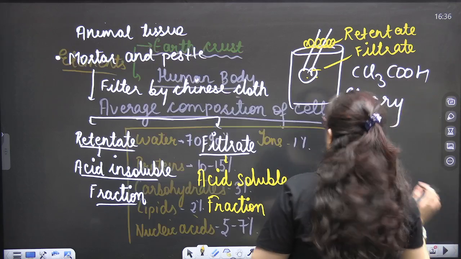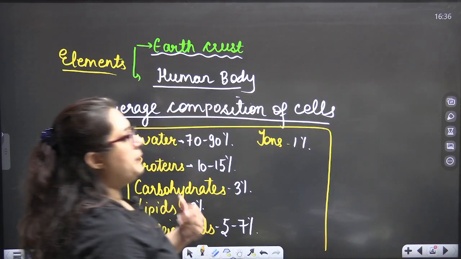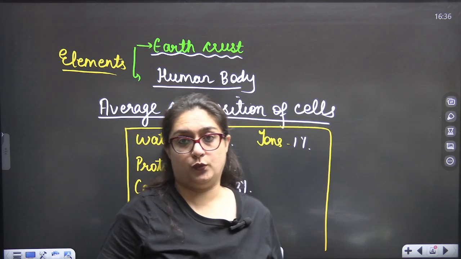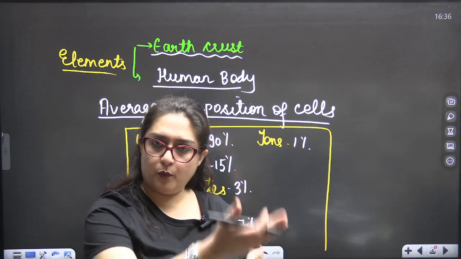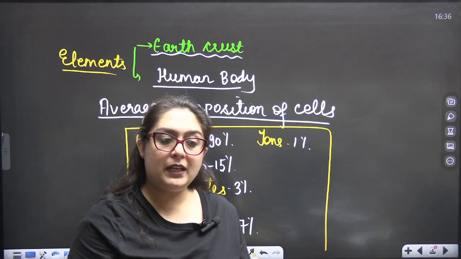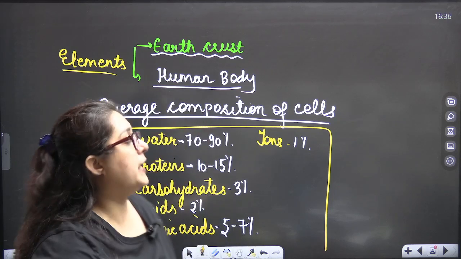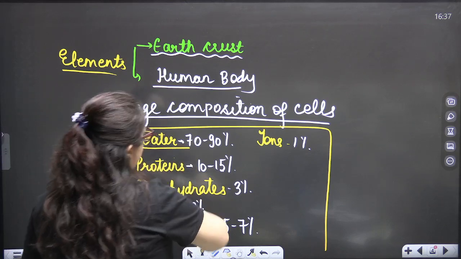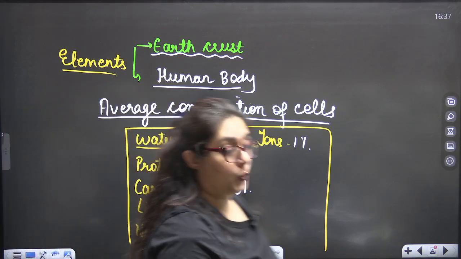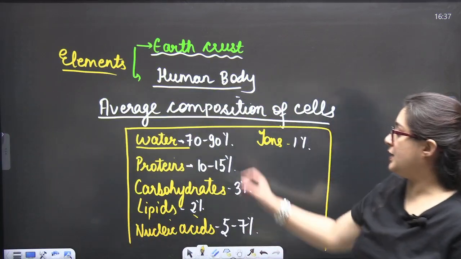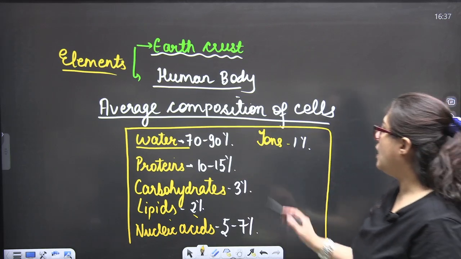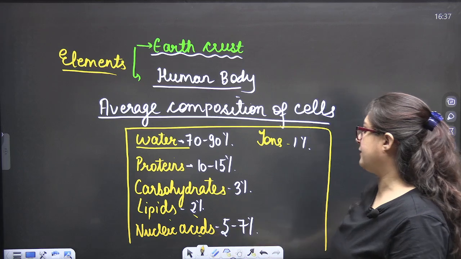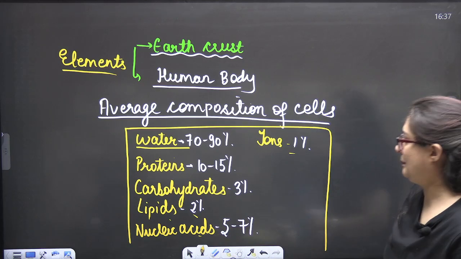Okay students, the elements present inside the human body are also present in the earth's crust. Some elements are in higher composition in the earth's crust and some are more inside our body. The average composition of a cell: water 70 to 90%, proteins 10 to 15%, carbohydrates 3%, lipids 2%, nucleic acids 5 to 7%, ions 1%.